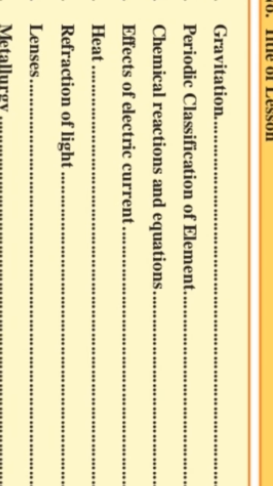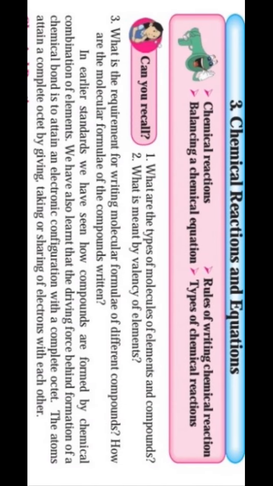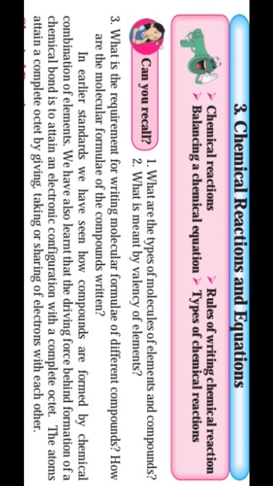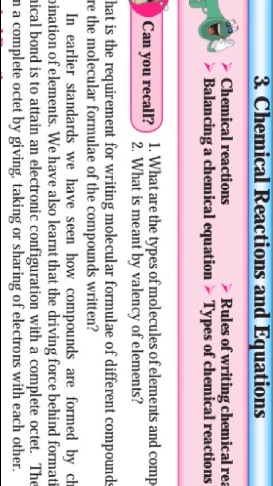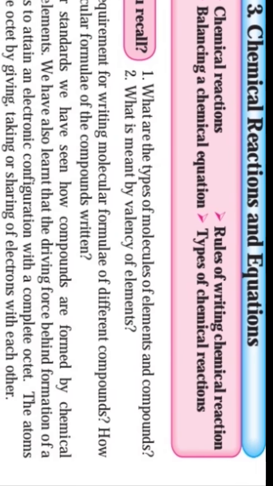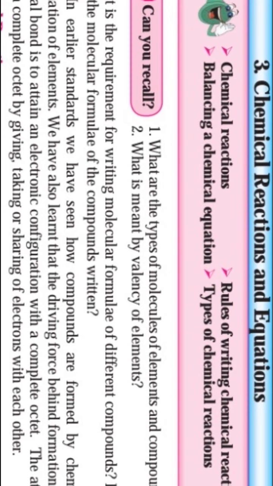Today we are going to start with the third topic, that is chemical reactions and equations, based on chemistry. You can see over here the third topic, chemical reactions and equations. In this topic we are going to discuss a few points. At the very top of the screen in a pink box you can see the first topic, chemical reactions. The second point is the rules of writing a chemical reaction. The third one is balancing a chemical equation, and the fourth one is types of chemical reactions.